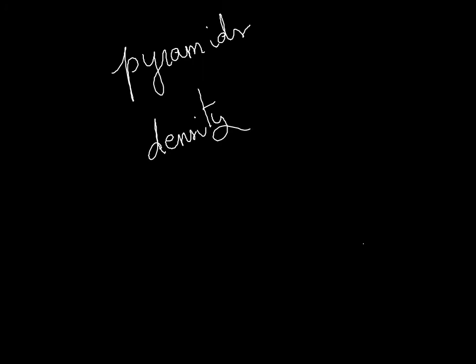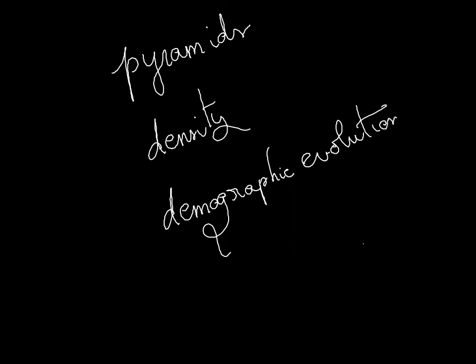And you also have to understand the demographic evolution, which is this graph that we have already studied. That explains the births and deaths throughout history. Okay, we need to know this graph as well as the population pyramids that we have mentioned in the different shapes. We need to be able to comment on them and to explain them if needed.